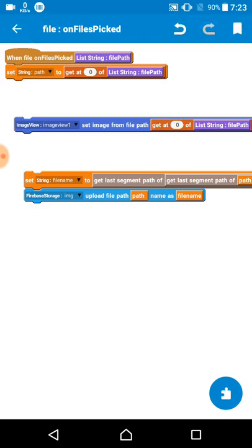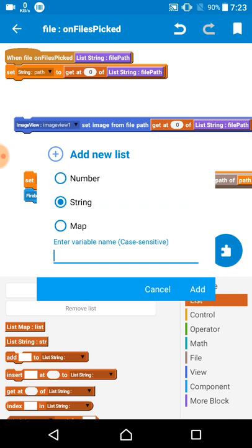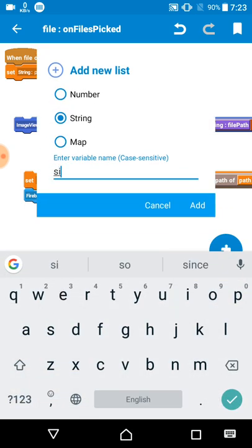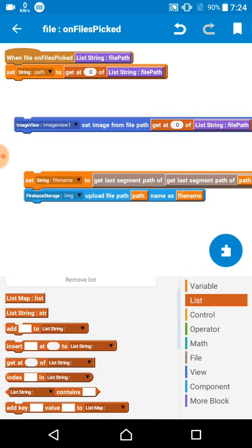So on here you want to add a str variable, or you can go on list and select the str, then just write str or something else, but make sure that it will be str. Okay, after then just click on it, then you find the get at str list or list string.